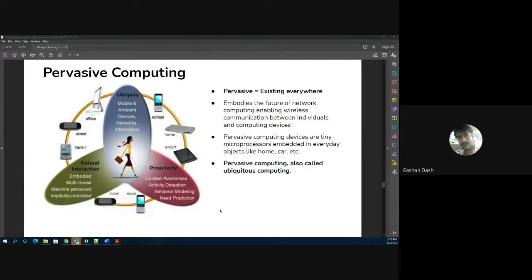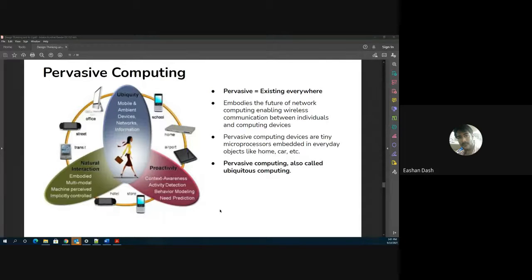So if your BP rate is very high, or there is a high heartbeat, that actually implies that you might be going through stress. It can give you some sort of a suggestion or some sort of a solution. So that is what I actually mean by proactivity. It is constantly observing you. So that's the whole point.